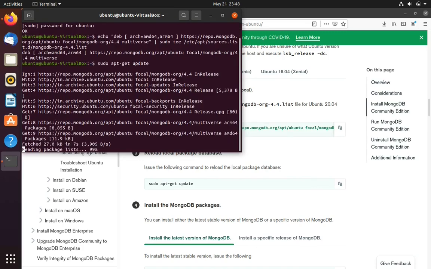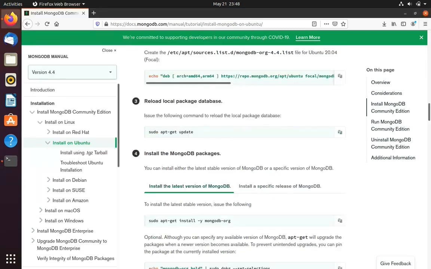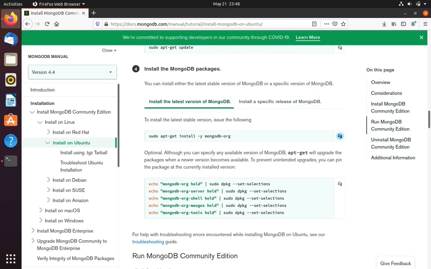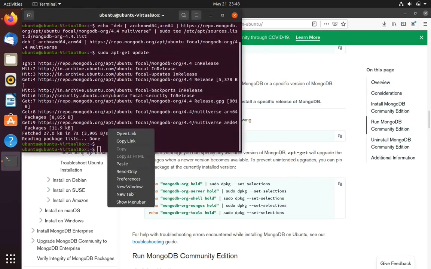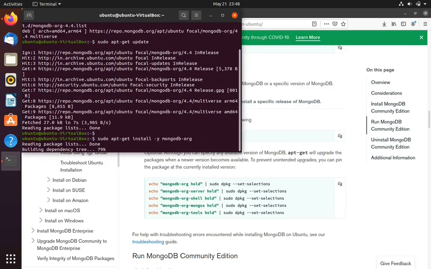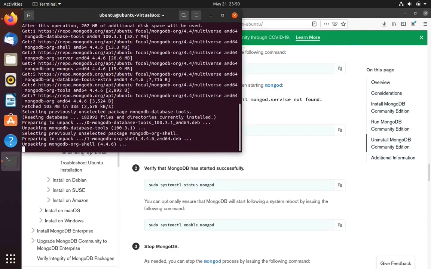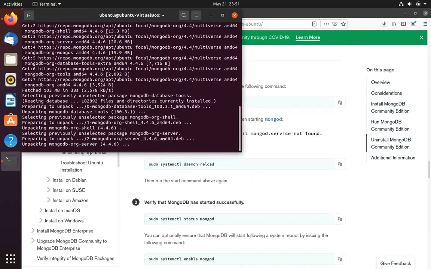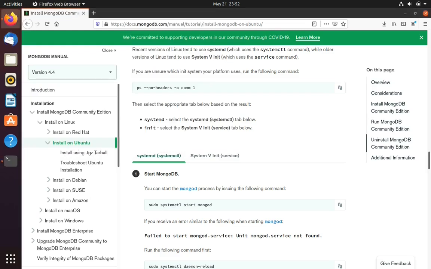Now we can install MongoDB using this command, sudo apt-get install -y mongodb-org. Copy this command and go to the terminal again and paste it here. Now it will start to install MongoDB. And installation is done.